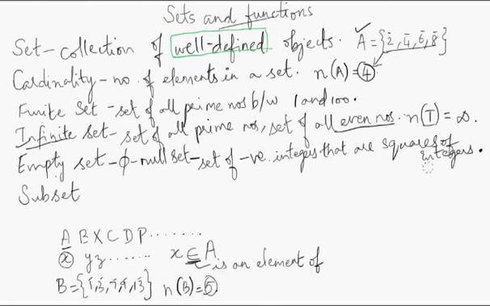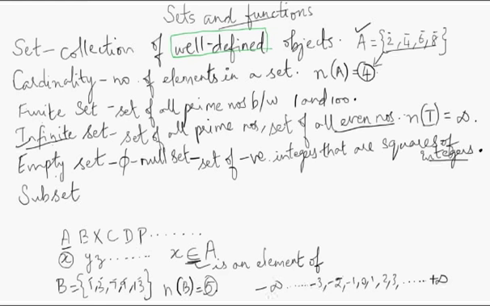So what do you know about this word? What are integers? Integers are all numbers from minus infinity to 1, 2, 3 up to plus infinity, all whole numbers. So it should be minus 3, minus 2, minus 1, 0, 1, 2, 3, 4, 5, 6.